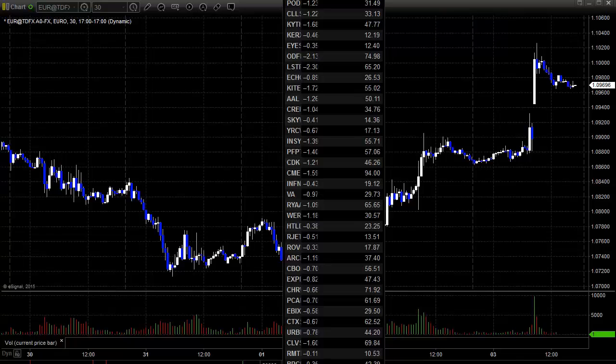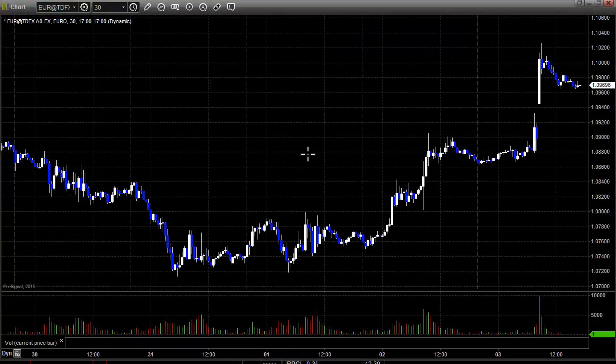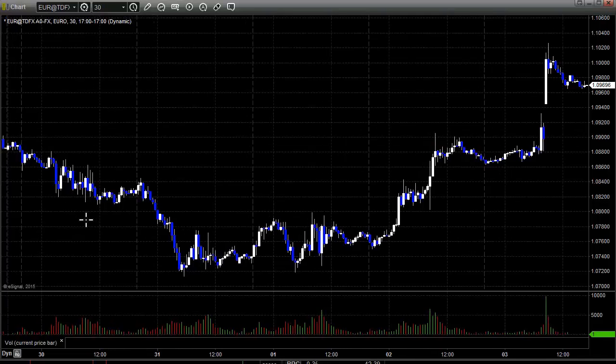All right, let's take a look at the 30-minute bar chart of the euro dollar so we can see the whole week in action. Again, you can see the prior Friday's close, Sunday's open right here on the edge of your screen. And then total range for the week was about 300 pips, which is good enough. We like that. Monday was a slight drift down. Tuesday, a bigger day down. Wednesday was dull. Thursday, a nice move up. And Friday, the gap on the unemployment data.